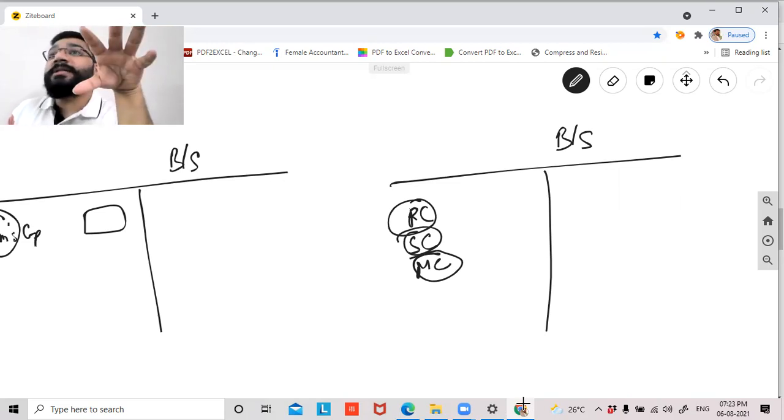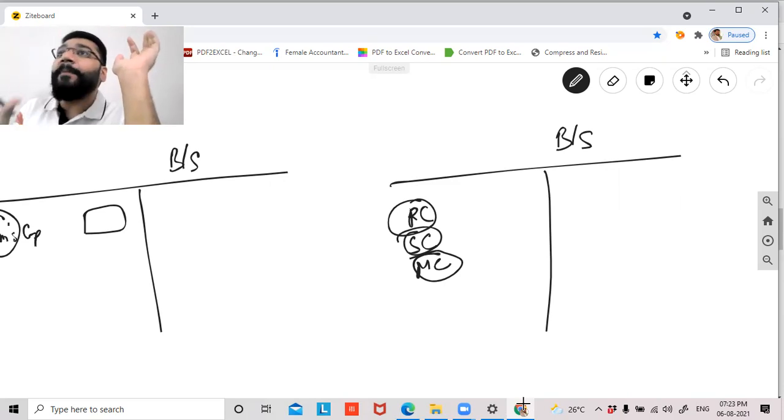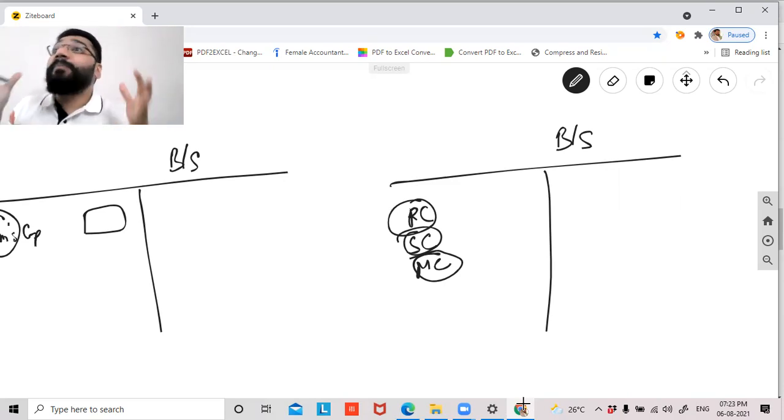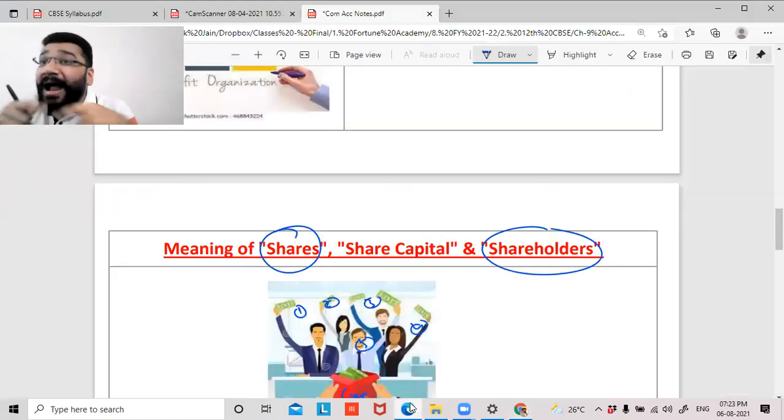So here what they do is they don't call it an individual person's capital. They call it share capital because the capital is shared by multiple people. This capital of 300 crores is shared by multiple people. That is why they call it share capital. The capital which is shared by multiple people is called share capital.